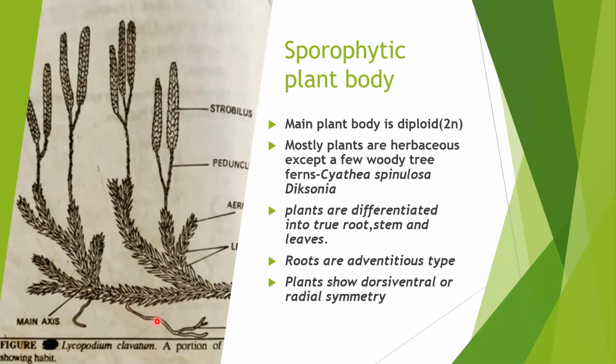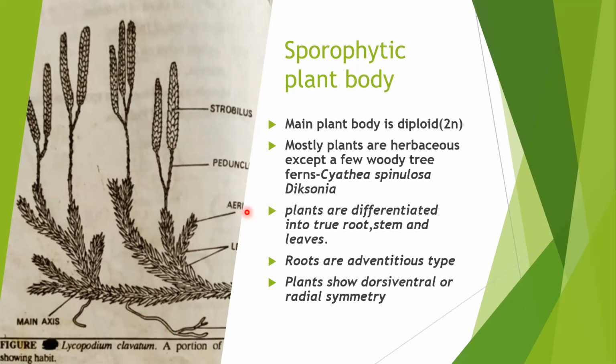Now roots in this case are adventitious, fibrous type. Leaves may be smaller in size or bigger in size, but here in Lycopodium, they are smaller in size. And these are the cones or strobili by which Lycopodium is reproducing. So this is the sporophytic plant body of Lycopodium, and its genetic constitution is diploid.